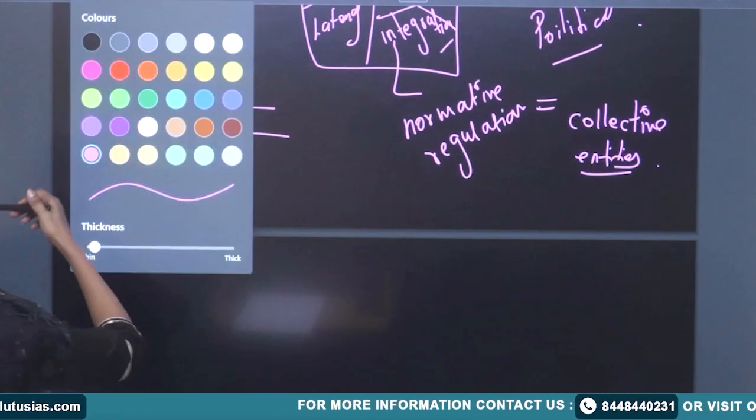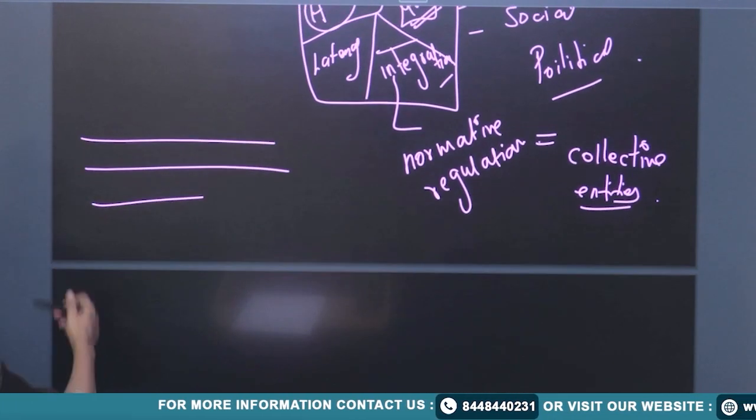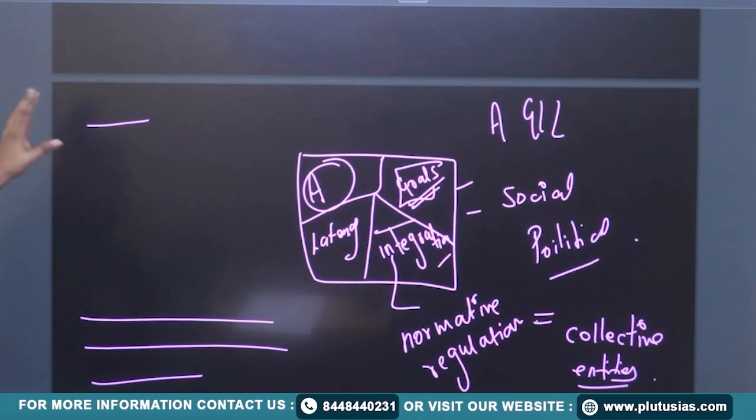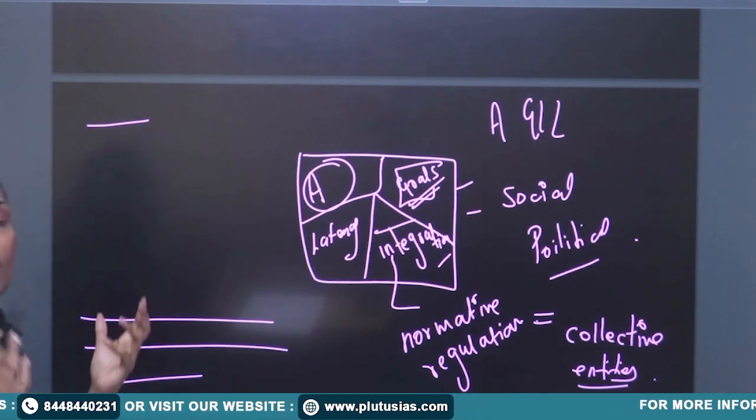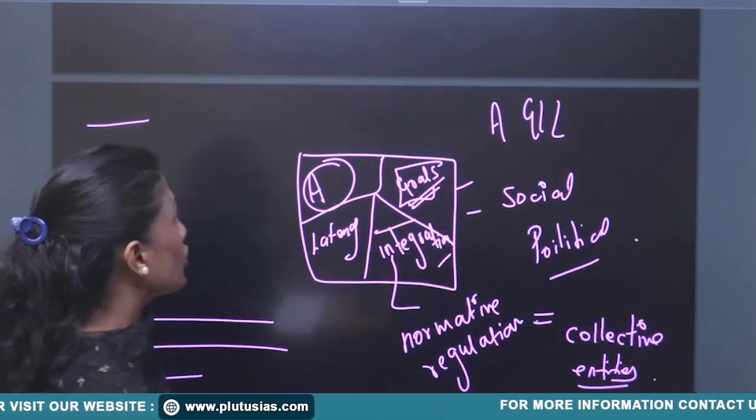So you can see, in the introduction you have spoken about how the family's main role is to maintain social cohesion.